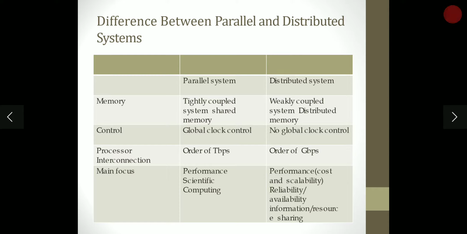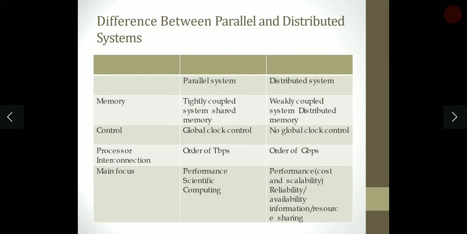What is the difference between parallel and distributed systems? Coming to the parallel system, memory is tightly coupled with shared memory, and in a distributed system, it is a weakly coupled system with distributed memory. Control: global clock control in a parallel system and no global clock control in a distributed system.